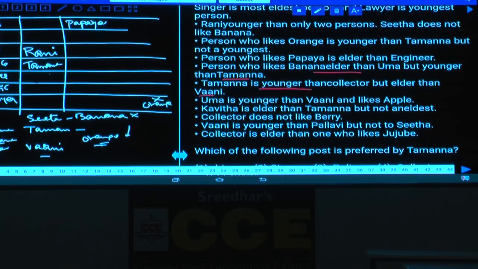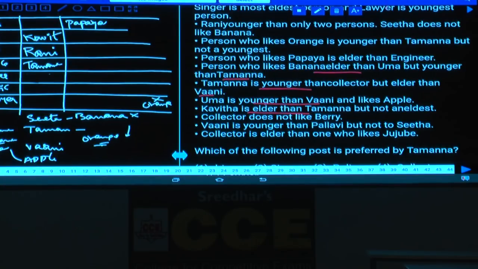And what about Sita here? There is no information about Sita. Uma is younger than Vani and likes apple. Who likes apple? Uma likes apple, and banana and orange must also be lesser than this one. Hence banana, orange and apple must be in these 3 places. Then Kavita is elder than Tamanna but not the eldest, and so Kavita must be at this place.